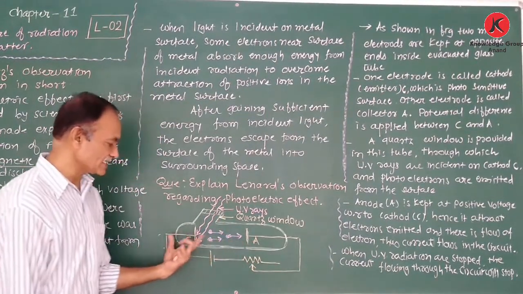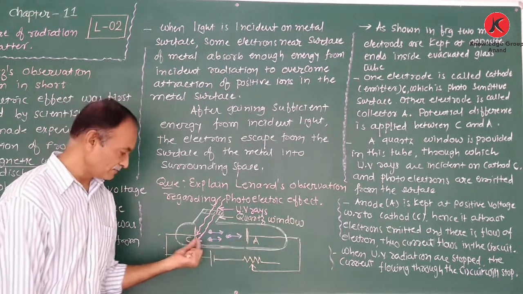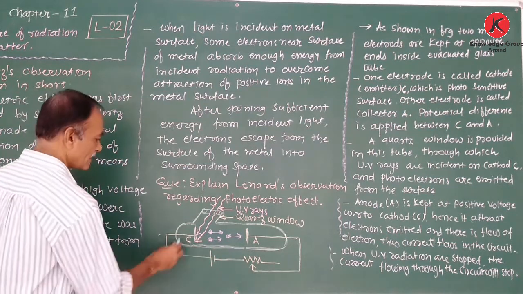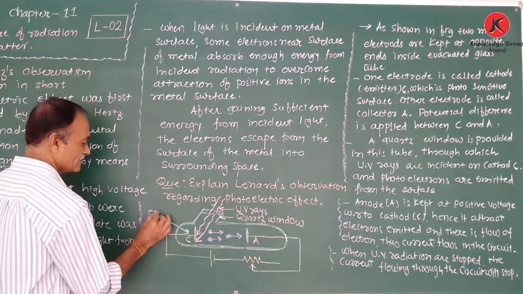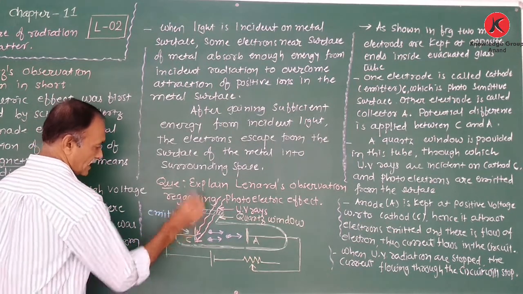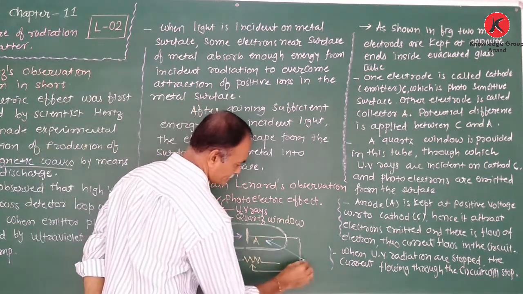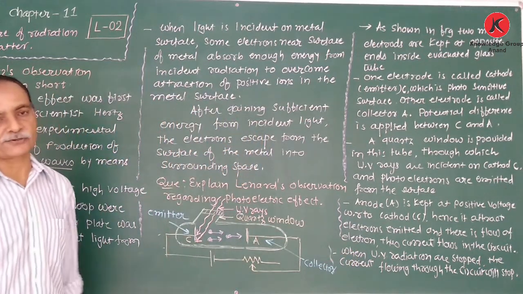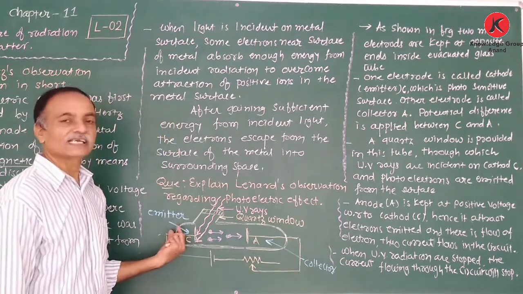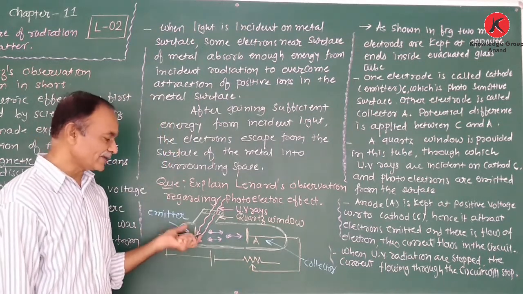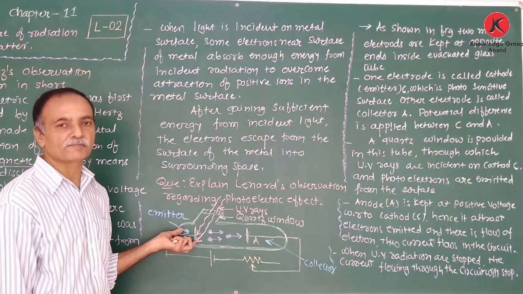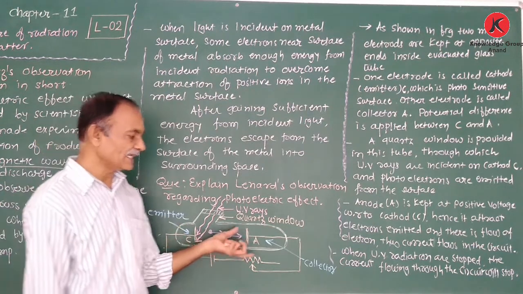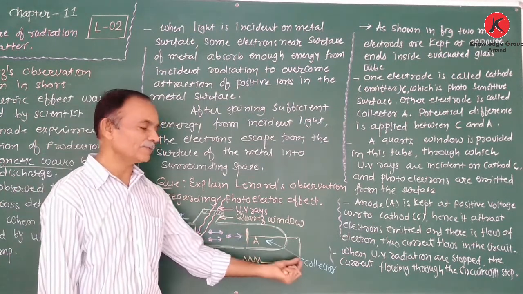The potential difference is applied between the cathode and collector. That is our cathode, that is known as the emitter. And there is the collector. The anode is the collector because it collects the emitted electrons, therefore it is known as the collector. And that is known as the emitter because the electrons are emitted from this electrode. And that collects the emitted electrons, therefore it is known as the collector.